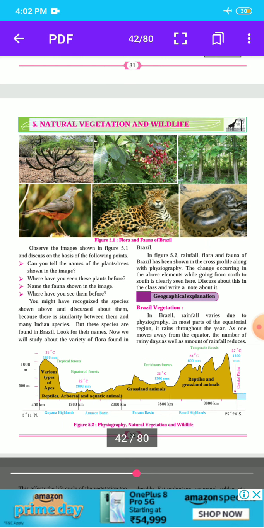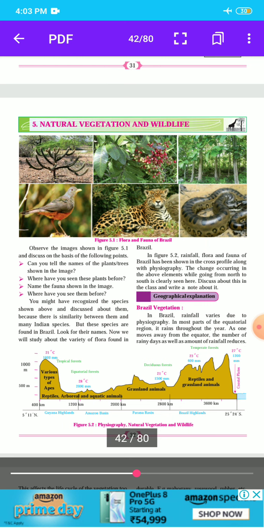Name the fauna shown in the images. Leopard, anaconda, a cobra snake, and the bird shown in figure 5.1. In figure 5.1 we see the flora and fauna of Brazil. You might have recognized the species shown above and discuss about them, because there is similarity between them and many Indian species, but these species are found in Brazil.